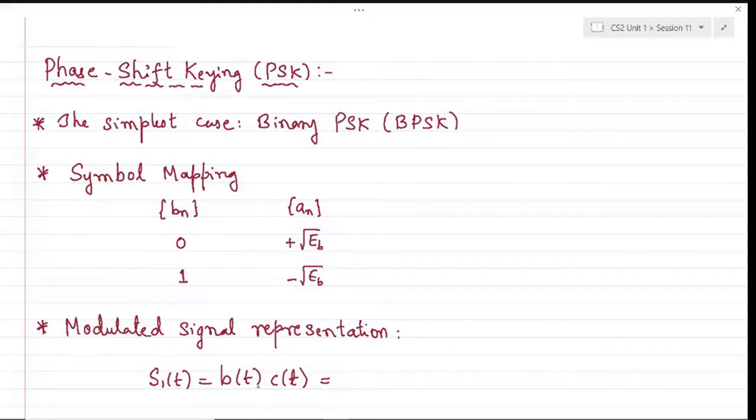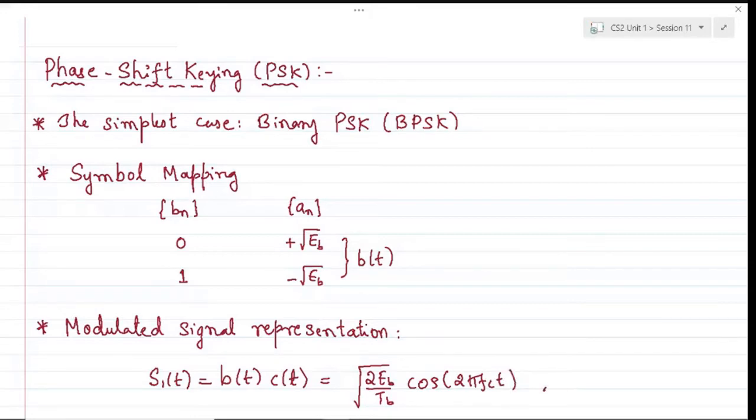Now that we have mapped the bits 0 and 1 to plus root Eb and minus root Eb accordingly, the bit stream b of t will be mapped. I mean, this signal set will represent the waveform of b of t. And hence, the first signal for bit 0 or bit 1 can be represented as root of twice Eb over Tb times cos(2 pi fct plus 0).